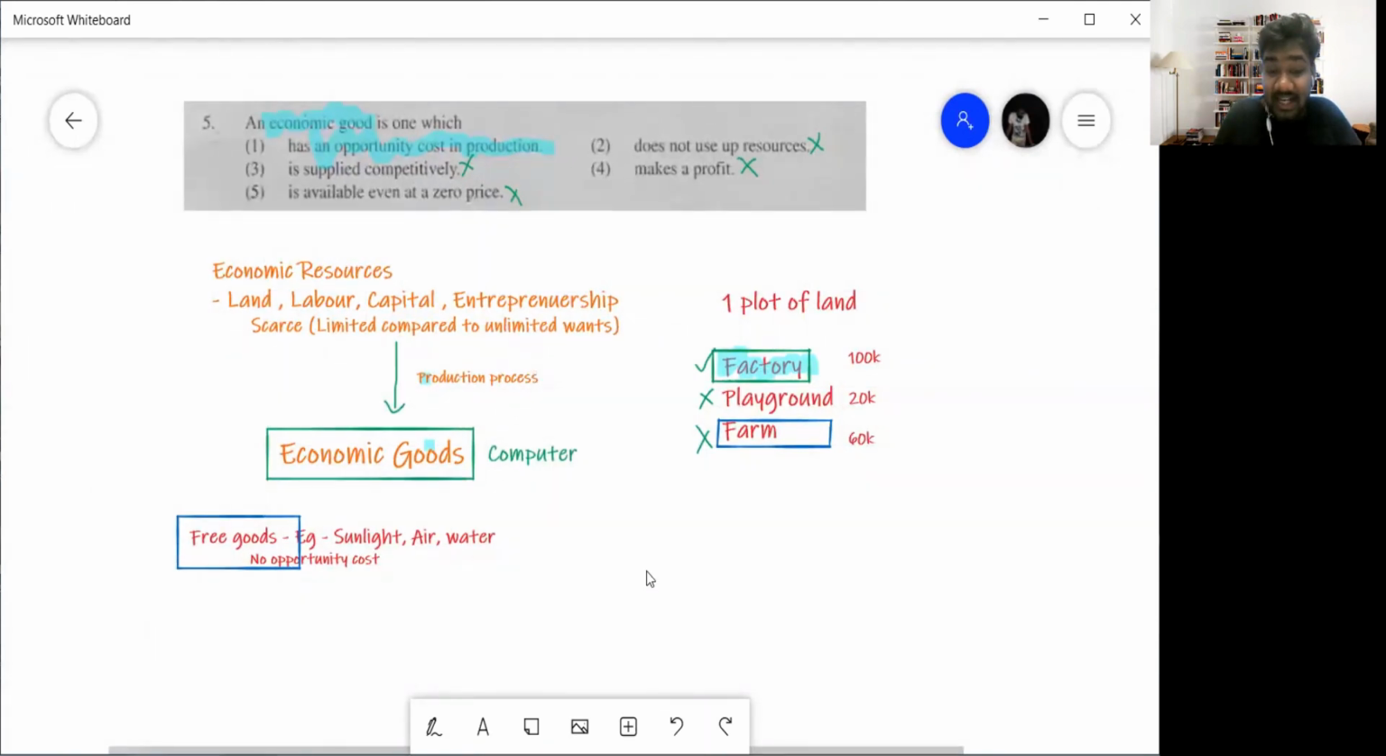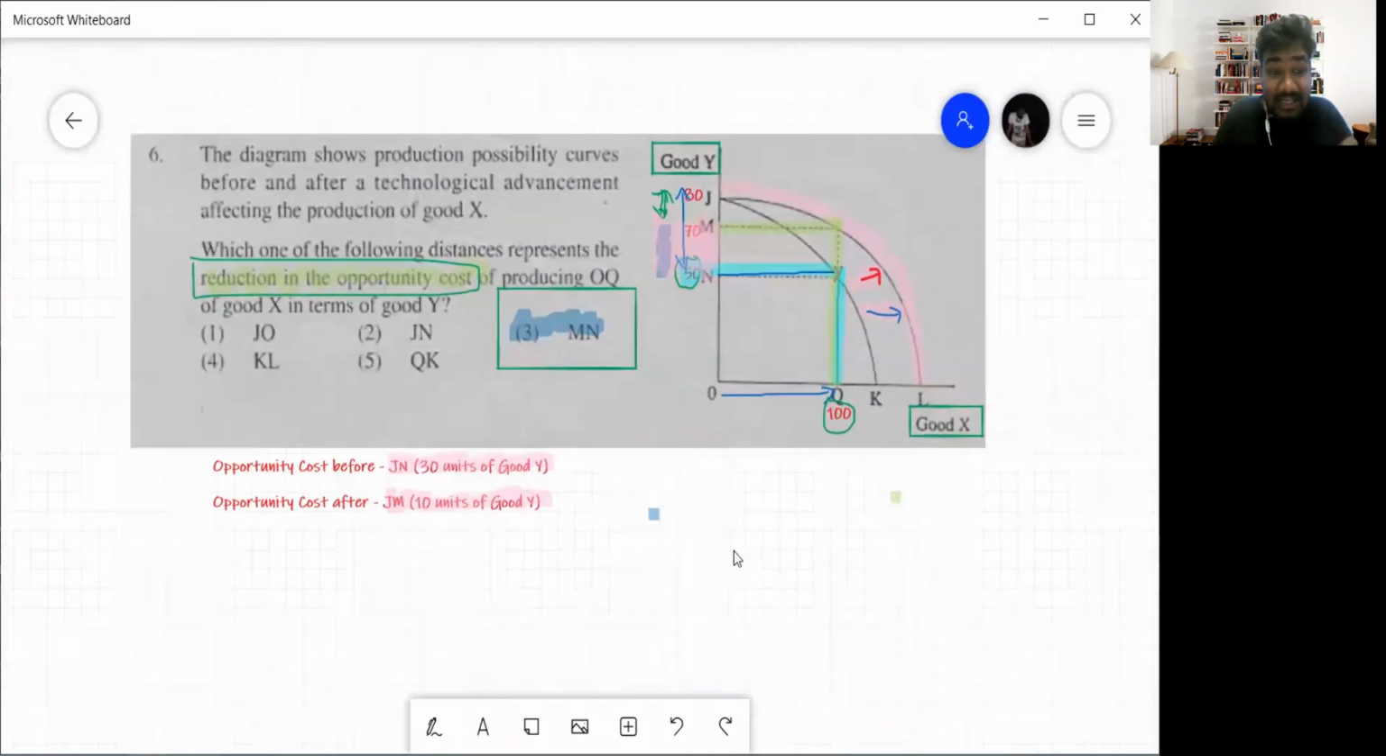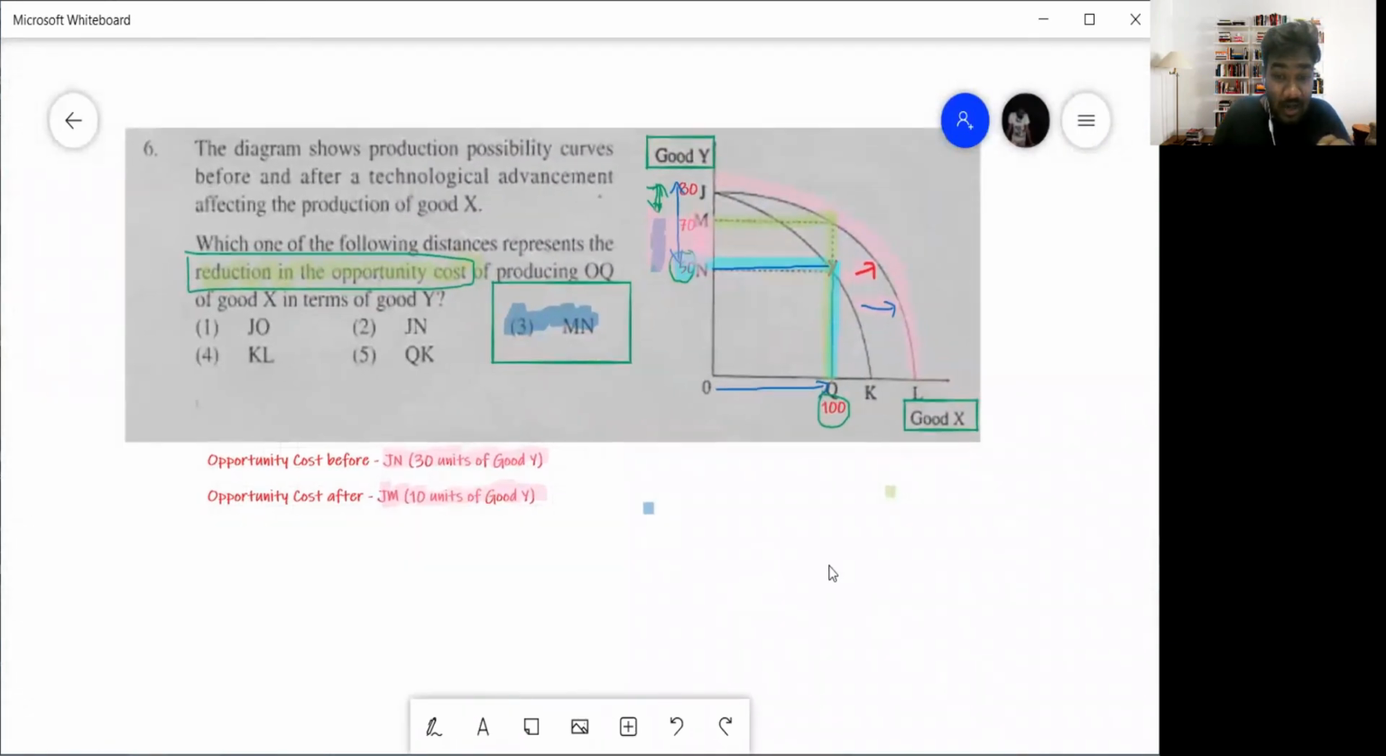Right. We'll then get into question number 6. This is a very interesting question, right? It's about reading a graph. So I'll explain this concept very simply, right? Pay proper attention, pay close attention. I am sure you would understand it then, right? How to read a PPC and how to find opportunity cost.